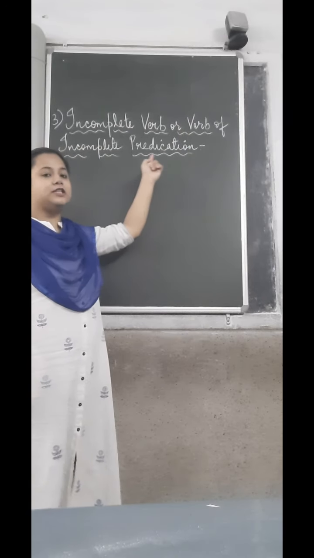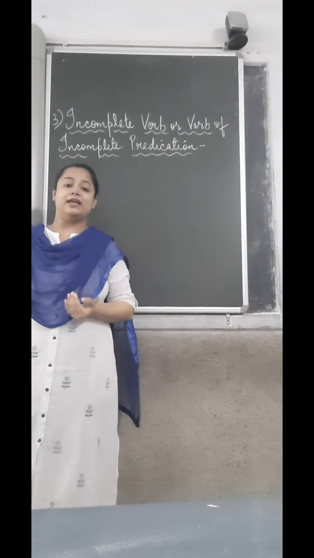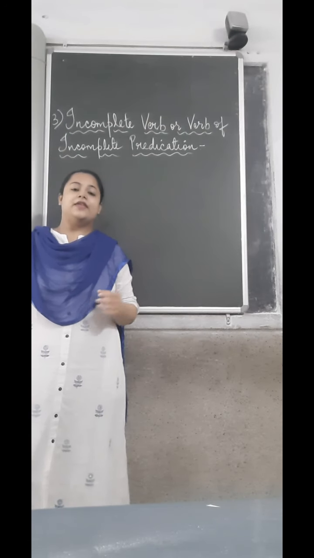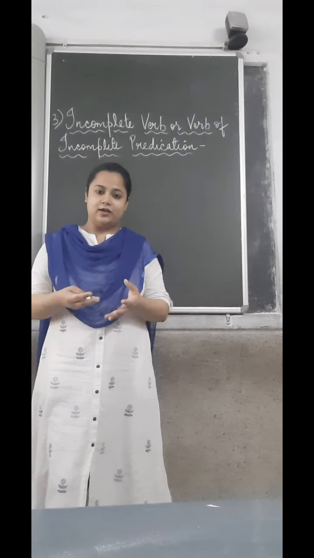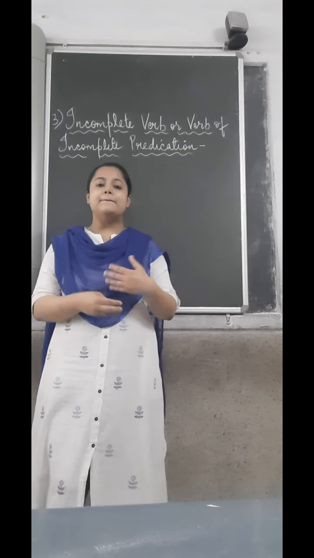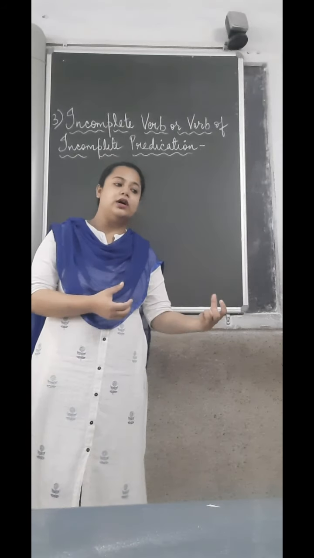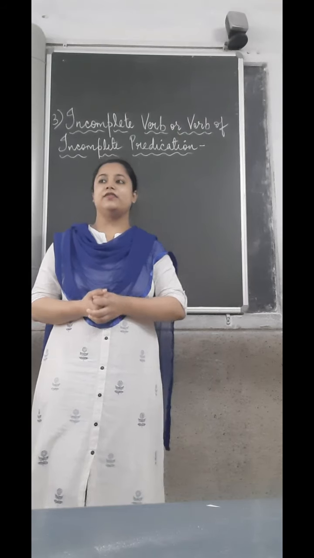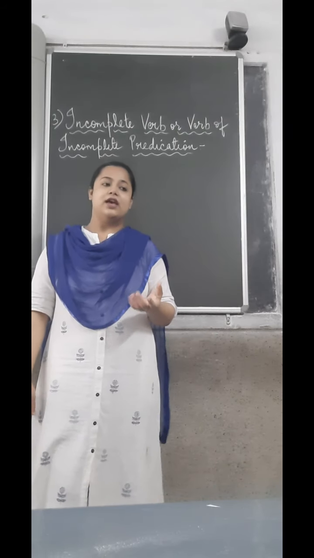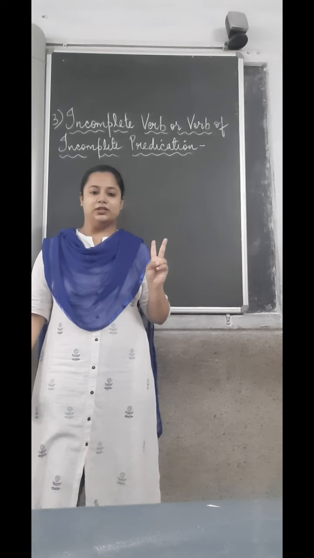or we also call it verb of incomplete predication. Alright, now what is meant by incomplete verb? There are certain verbs that are verbs but they cannot complete the sentence on their own. They need some other word to be able to complete it. So what happens is that children, whenever we look at a sentence, we always divide the sentence into two sections.